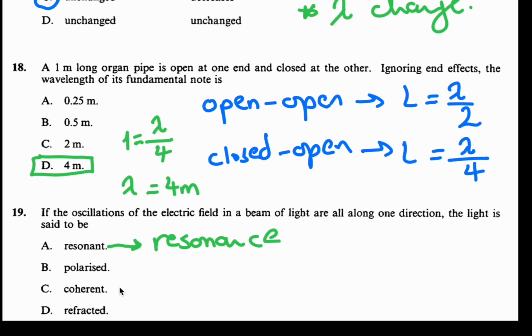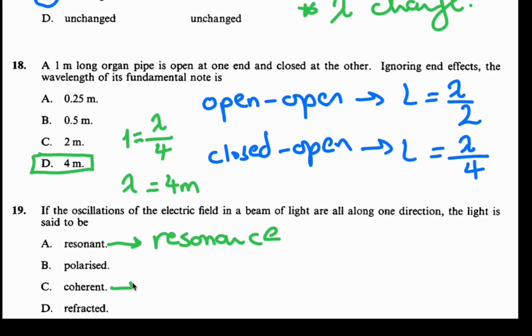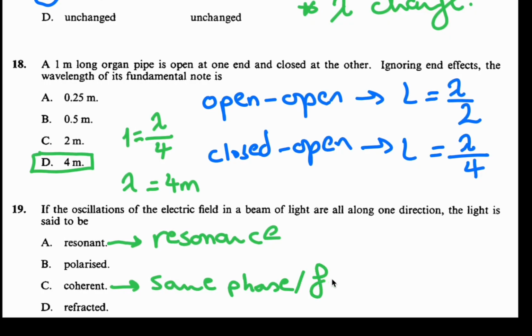What about coherent? Coherent is same phase or same frequency. So I'm also not talking about this one. Refracted ray, which one? Bending wave. The light is going to move from one medium to the other, so it's going to bend.